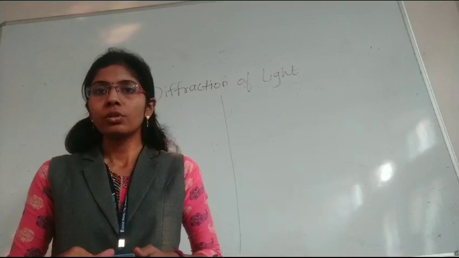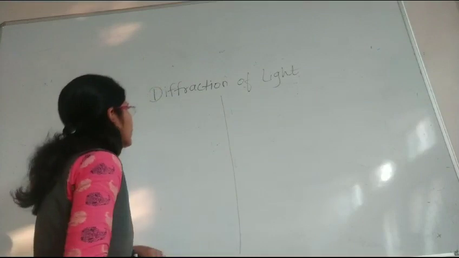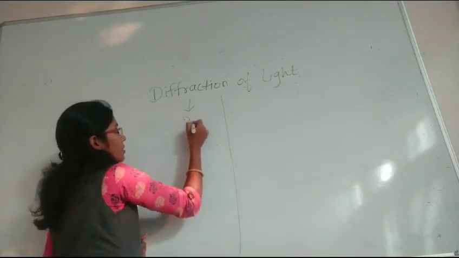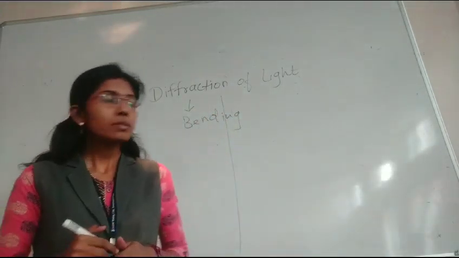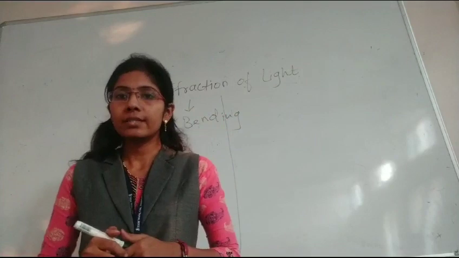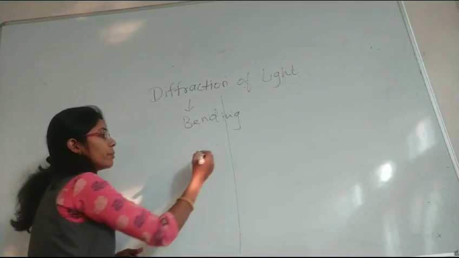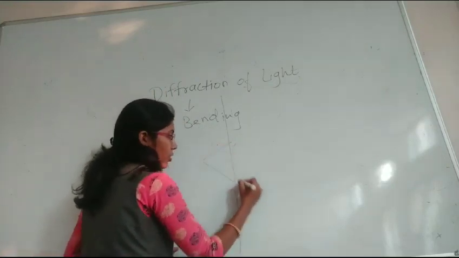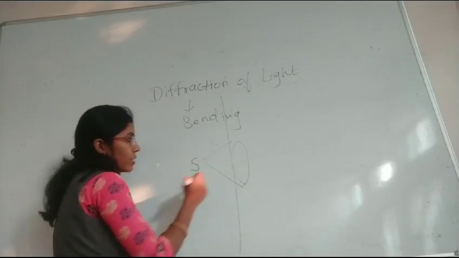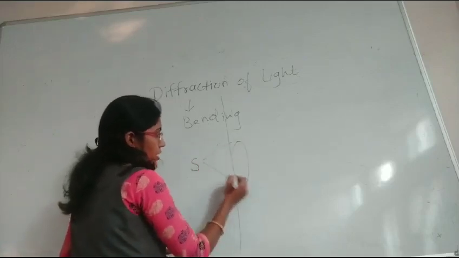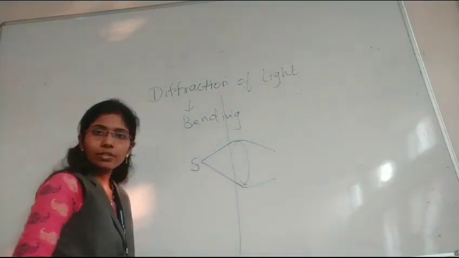First, we know diffraction is nothing but the bending of light. Diffraction is all about bending. When light is incident on any obstacle or any aperture, it will bend at the edges of the obstacle. If this is the obstacle and this is the source of light, then at the edge of the obstacle, when the light is bent, it is known as diffraction of light.